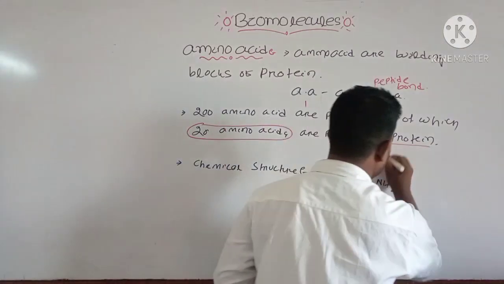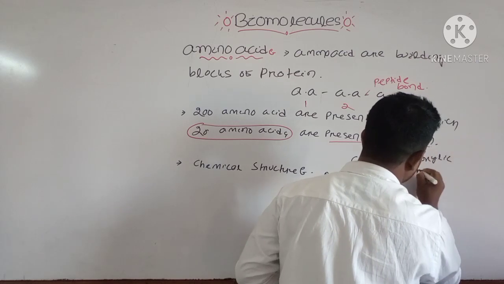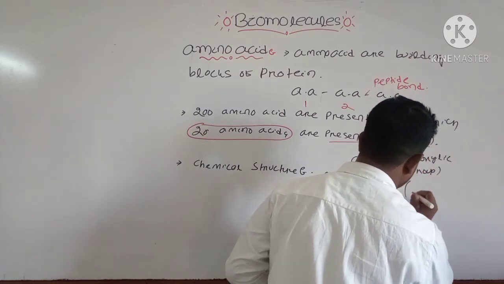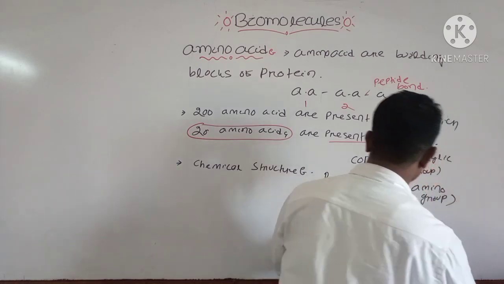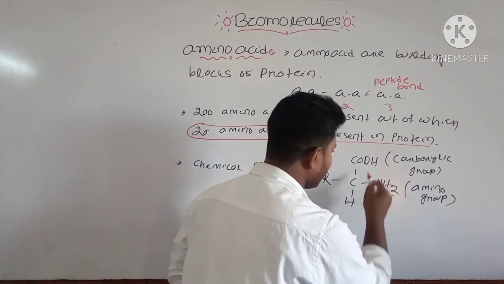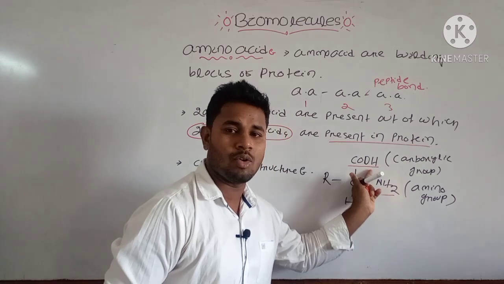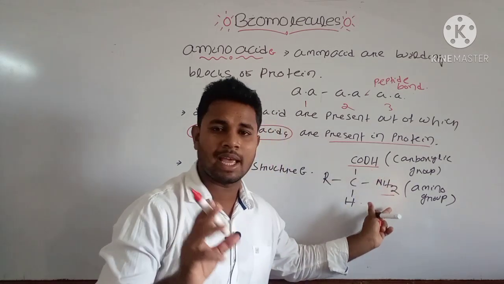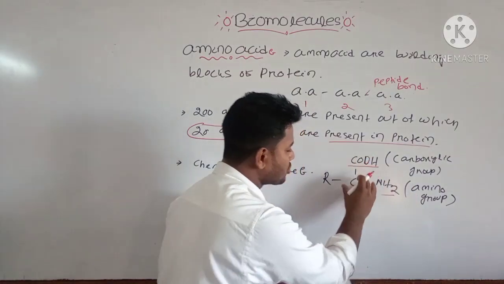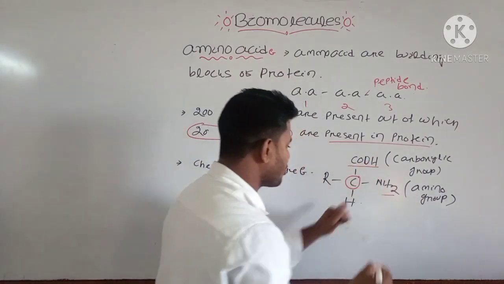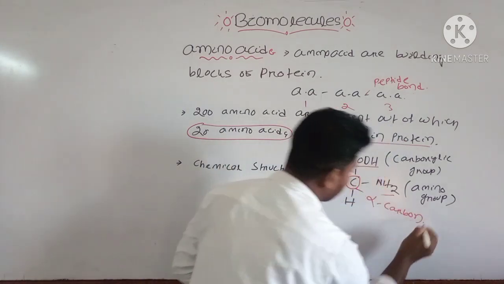One is your carboxylic group, which you have studied in chemistry, and this is the amino group. The amino group is NH2, and the carboxylic group has the formula COOH. These two groups are attached to a carbon, and this is known as your alpha carbon.